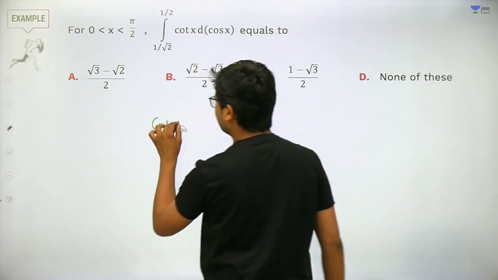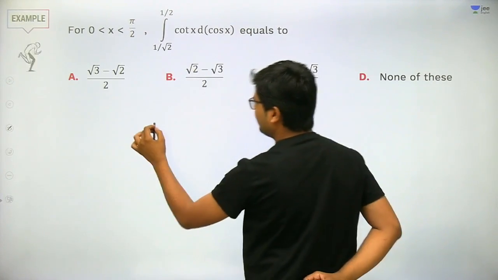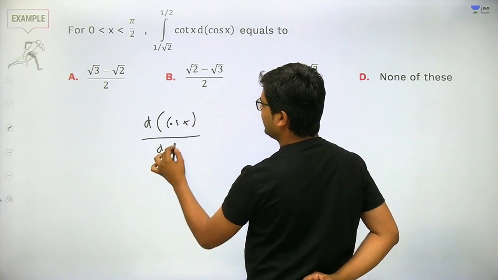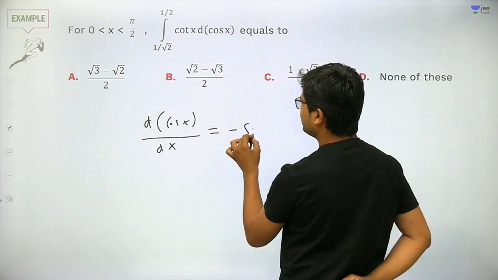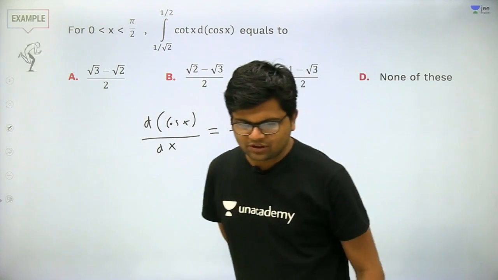the derivative of cos x with respect to x is given to us as minus of sin x. This is a very fundamental fact that I am using.